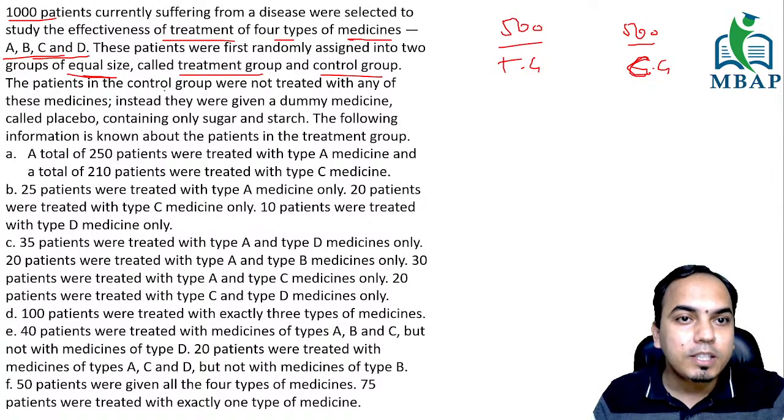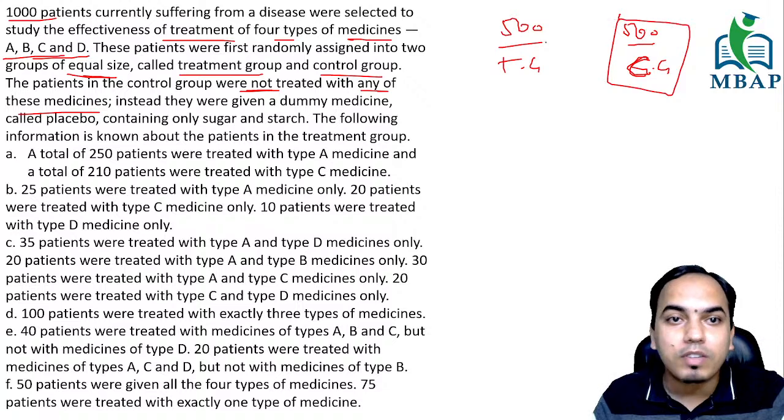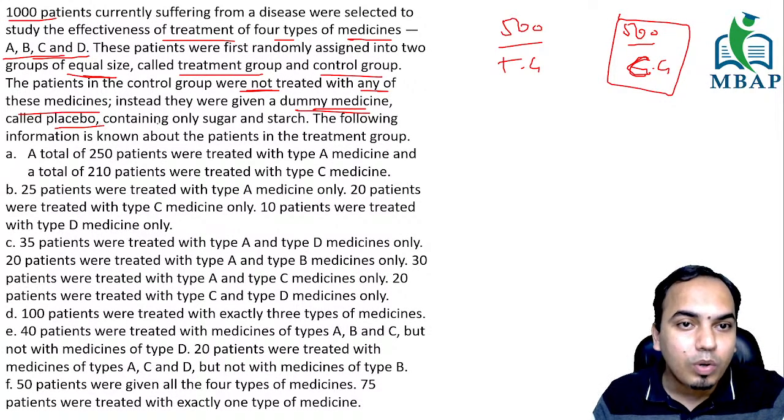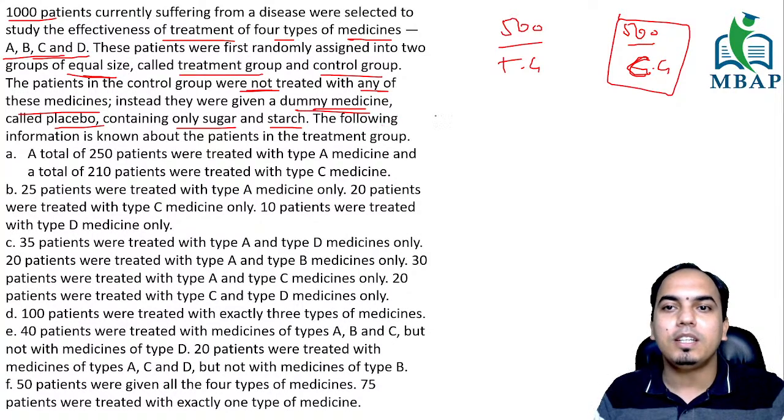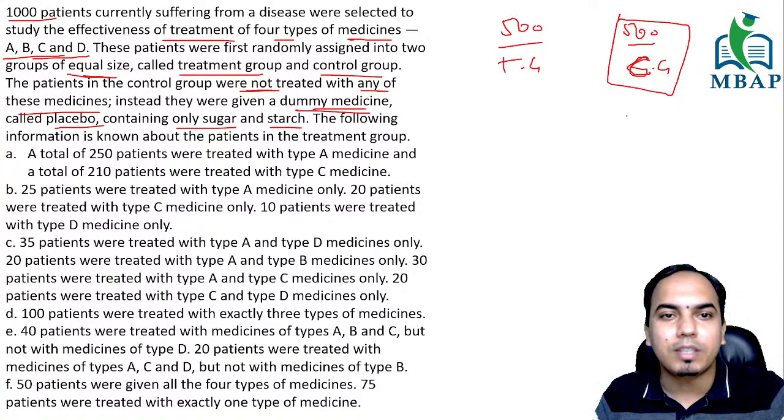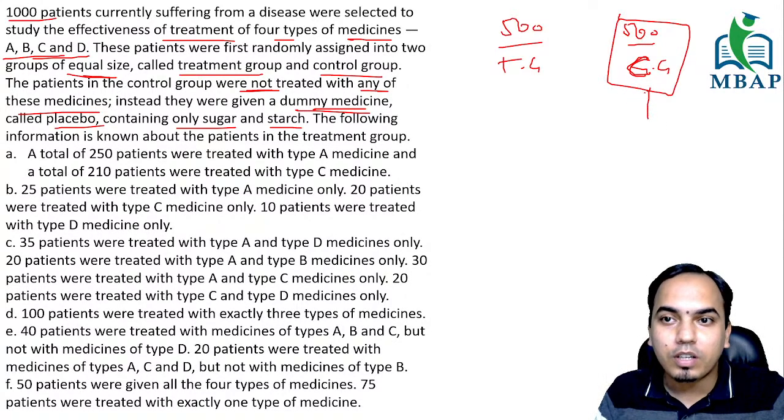Going ahead, these patients in the control group were not treated with any of these medicines. That means control group people were not given any medicines. Instead, they were given a dummy medicine called placebo, containing only sugar and starch. So basically they were only given some diet kind of thing, no medicine for the control group.